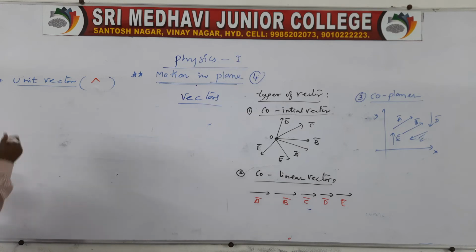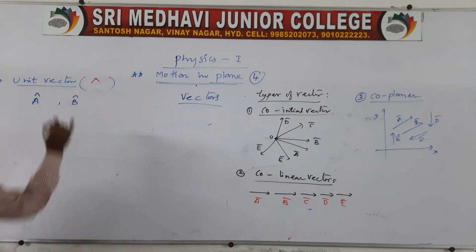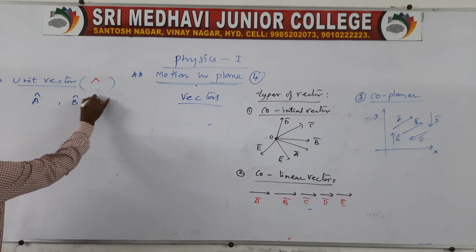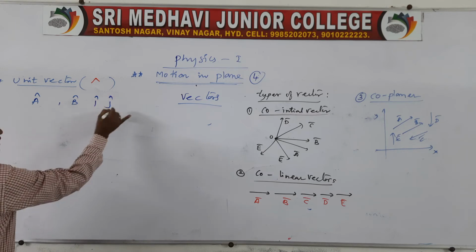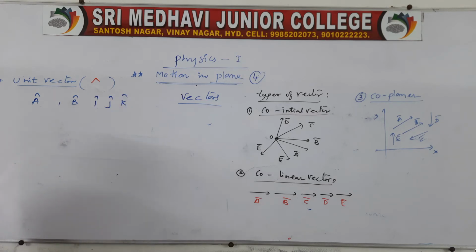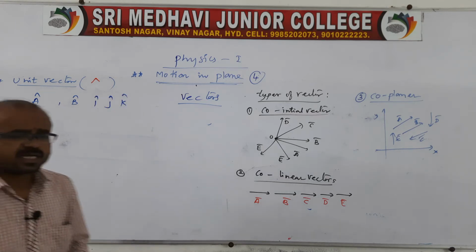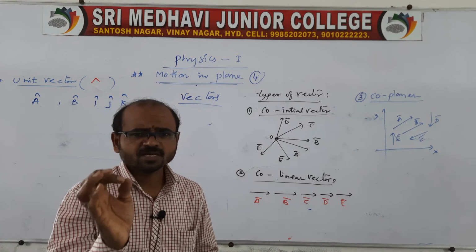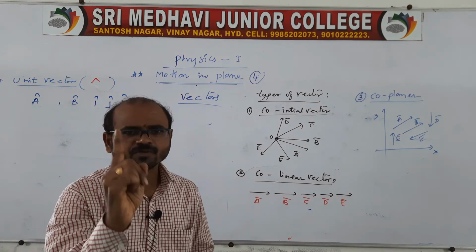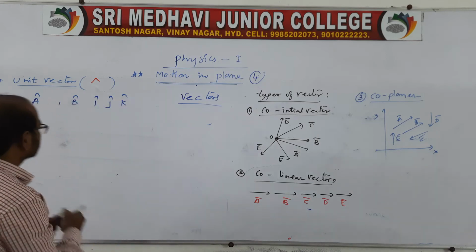Here I'll tell you: if A is a unit vector, we can say a cap. Suppose B is a unit vector, yes; I is a unit vector, yes; J is a unit vector, yes; K is a unit vector, yes. So remember, a unit vector is nothing but a vector whose magnitude is equal to 1. Unit means 1. That is what you write here.